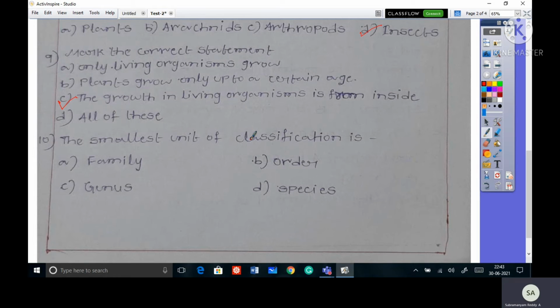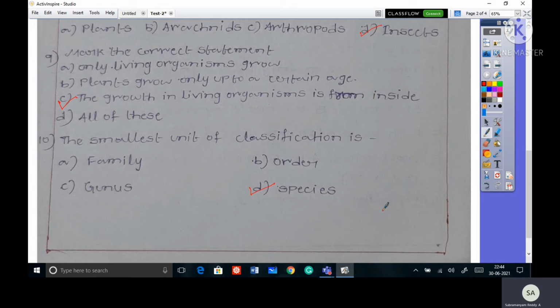Okay, next, 10th one. The smallest unit of classification is: option A, family; option B, order; option C, genus; option D, species. Which one is correct? D. So the smallest unit of classification is a species. It is also known as the basic unit of classification.